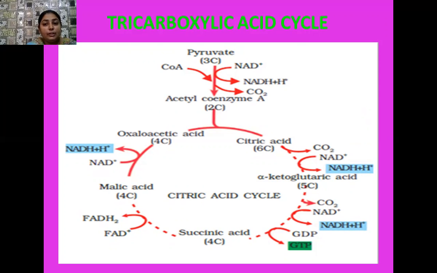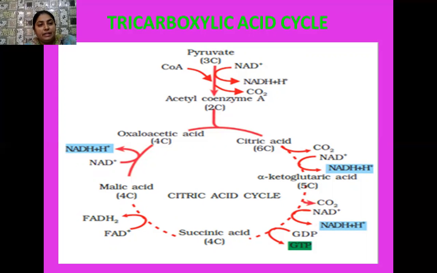Then alpha ketoglutaric acid, a 5-carbon compound, changes into a 4-carbon compound, succinic acid. During this conversion, one more molecule of carbon dioxide is released, one molecule of NADH2 is formed, and one molecule of GTP is also formed.